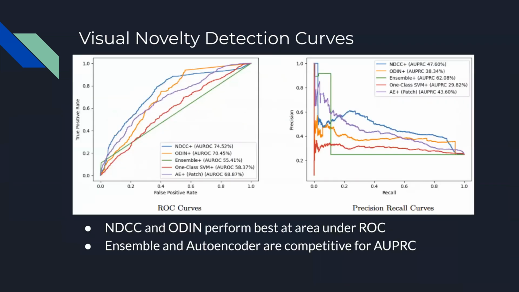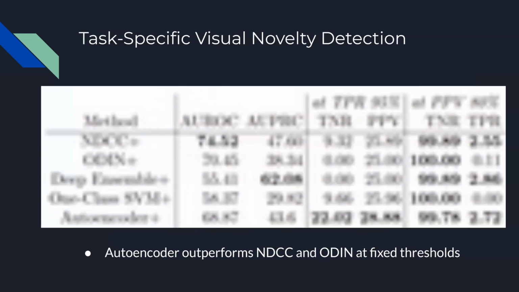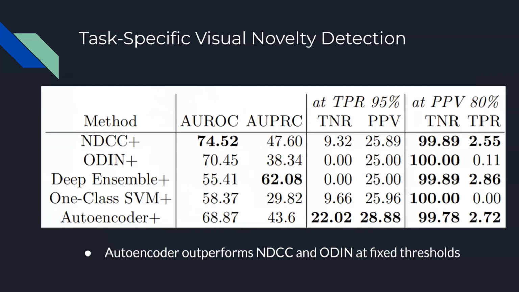Our visual novelty detection experiments confirmed that the state-of-the-art NDCC and Odin methods perform well at their reported area under ROC metric. However, the simpler ensemble and autoencoder models are surprisingly competitive for AUPRC, with ensemble performing best by a wide margin. Autoencoder models also perform surprisingly well when measuring performance at a fixed TPR or PPV value. This regime represents when strict constraints on false positives or false negatives are needed for the novelty detection models.